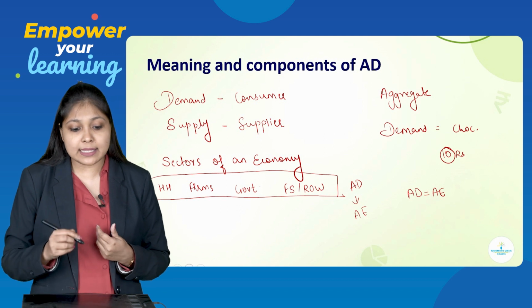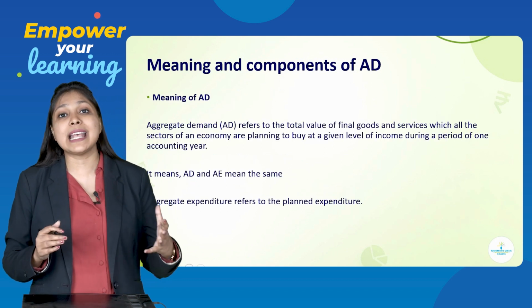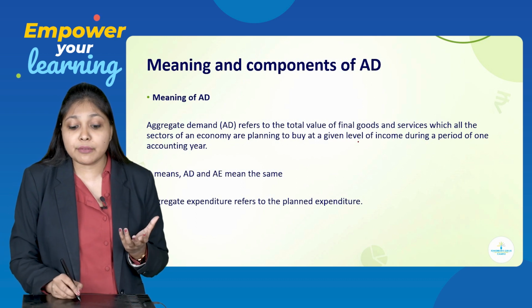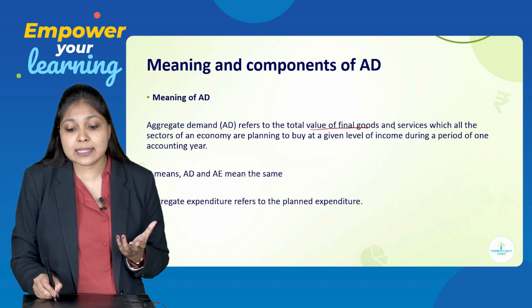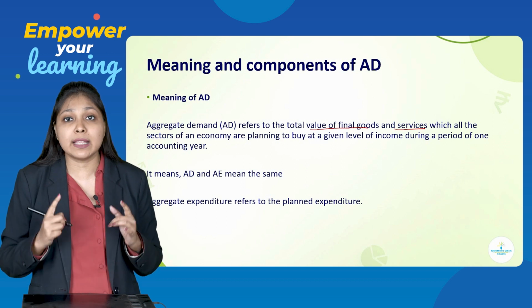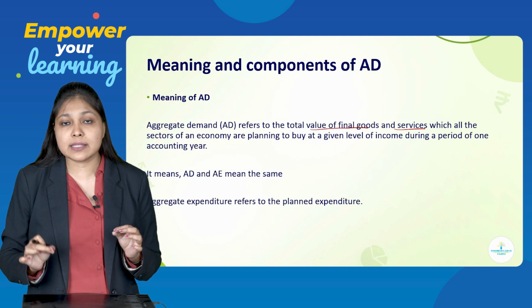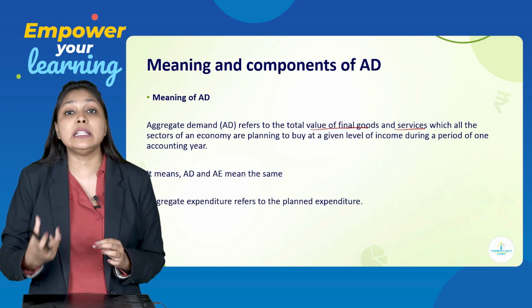So now let us see the meaning of AD, what exactly AD means. So AD is nothing but the value of final goods and services. Now here again, one thing which you have to notice is the value of final goods and services. It will not be the value of intermediate goods.